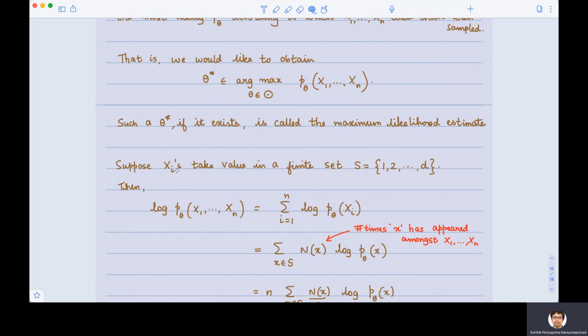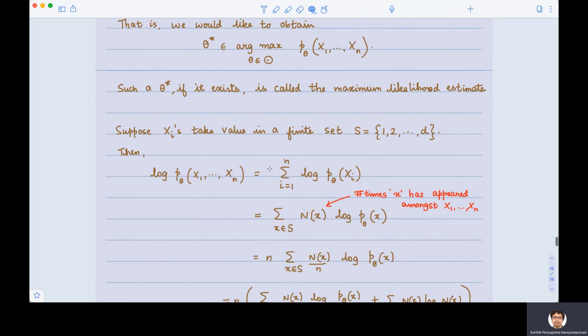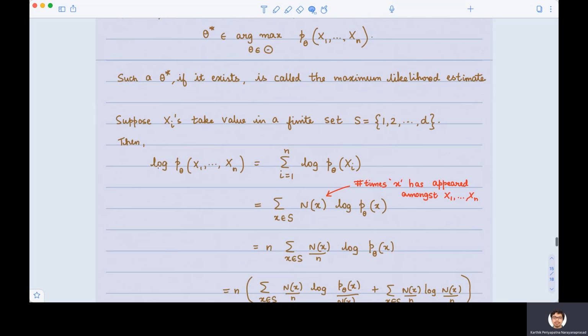Now suppose the xi's, these x1 through xn, take values from a finite set S. Let's call this set S as 1, 2, 3 up to D. Then notice that we can write the logarithm of P theta of x1 through xn as the summation of the logarithm of P theta of xi. This is because x1 through xn are independent of each other, and therefore this joint probability is simply the product of the individual probabilities, and the logarithm of a product is the sum of the logarithms.